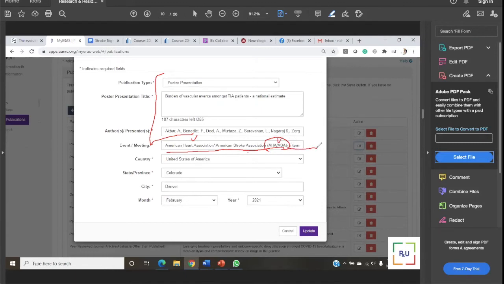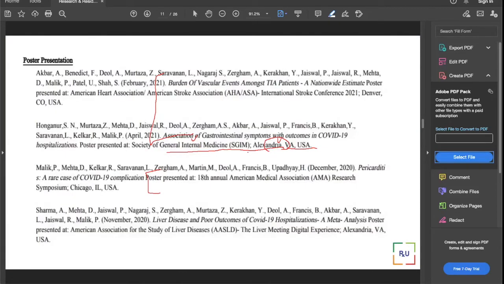And the name of the meeting, right? Now, if it is virtual, still you can write wherever it was going to happen or wherever the location of that institute is. Okay, so they write it, and let me see the example. Okay, we are having an example. Yeah, so let's say this was the example, right?